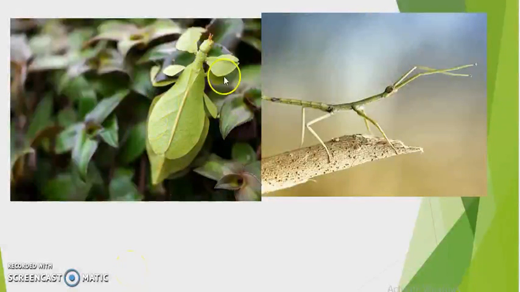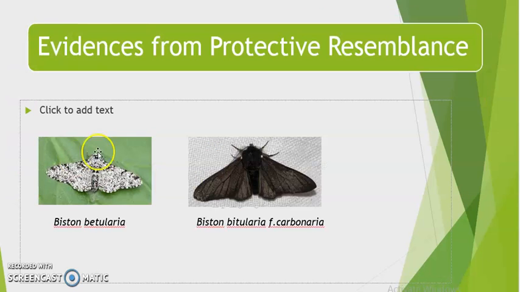Can you identify these insects shown in the picture? Yes, this is a leaf insect and this is a stick insect, right? If you think deeply, they have camouflage in their background. They have adapted themselves so that they are least detected by their predators. So this is a kind of mimicry which helps them to camouflage. The next evidence is like this only. So we'll talk about evidences from protective resemblance.